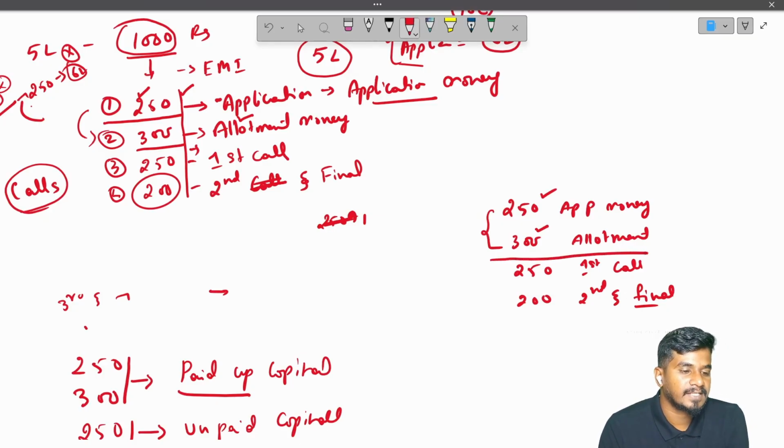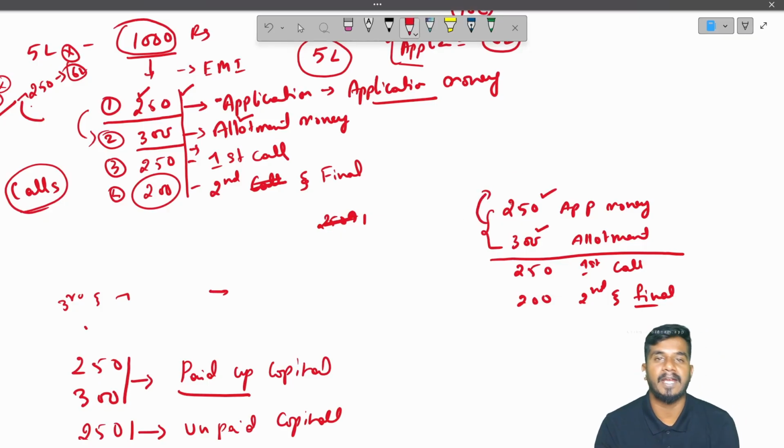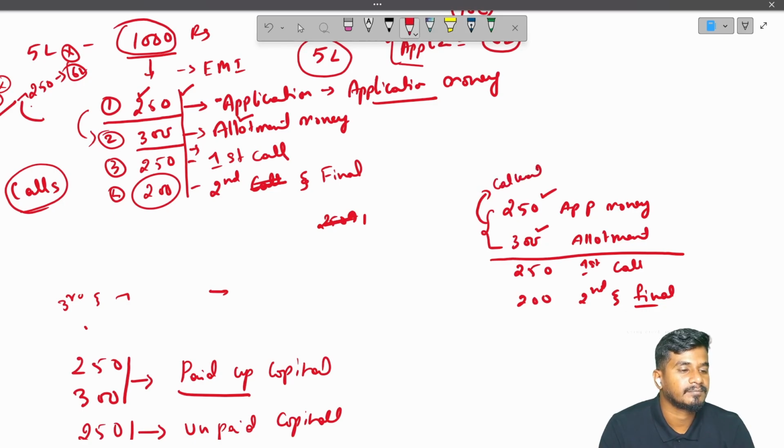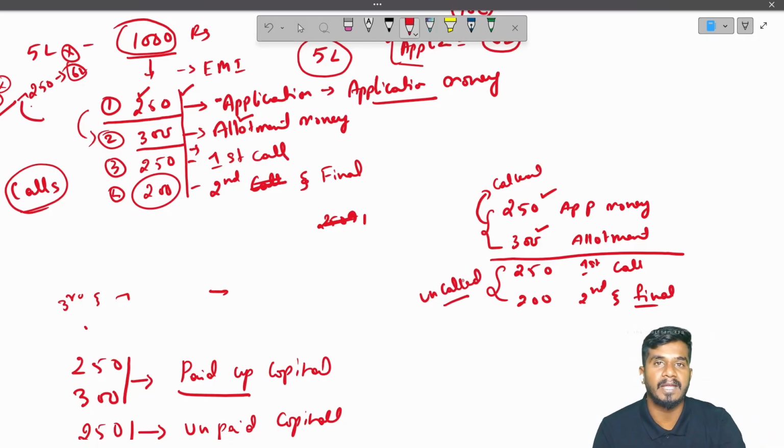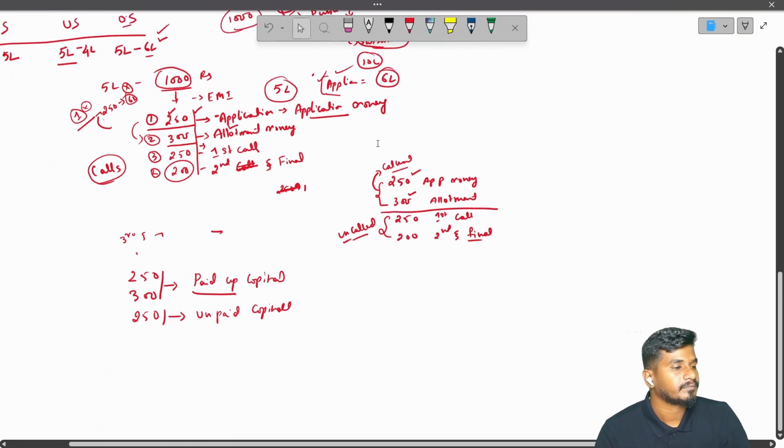the company still didn't ask for these two installments, which means what you paid is called up. Whatever you paid to the company will be called up. The remaining two will be uncalled. If the company asked you to pay the amount, that is called. If the company didn't ask you to pay, that is uncalled. Right? Did you understand these both?